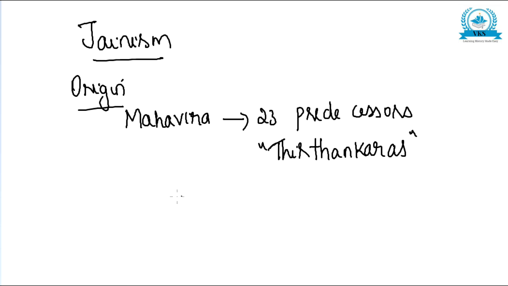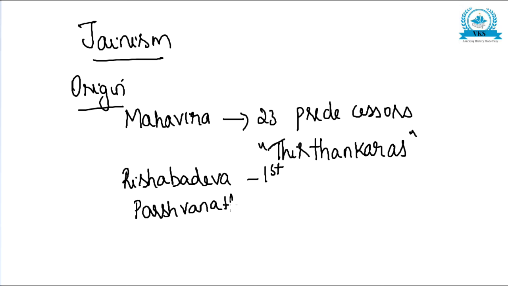Some of the Jains believe that among all these Tirthankaras, Rishabhadeva or Rishabhanatha was the first Tirthankara. Tirthankara means a teacher of Jainism. The earliest important teachings of Jainism are attributed to Parshvanatha, who is believed to be the 23rd Tirthankara.